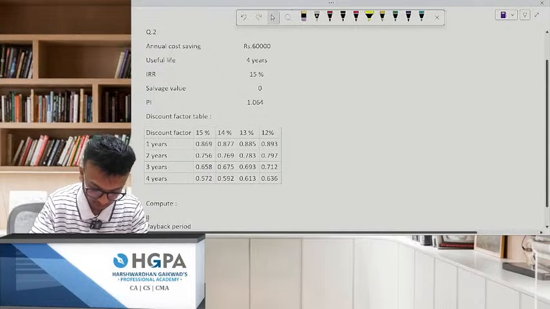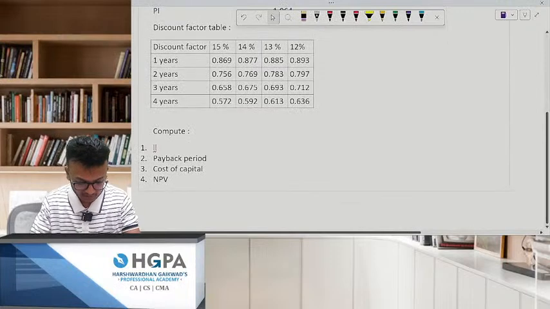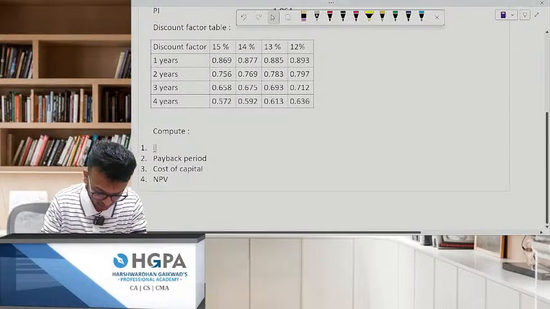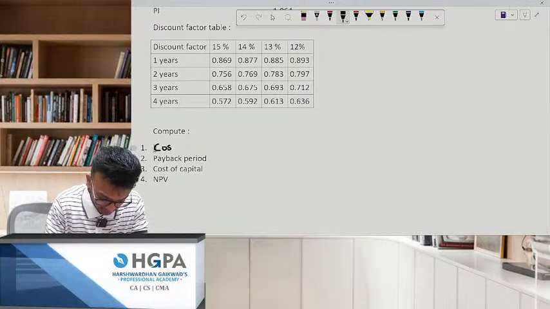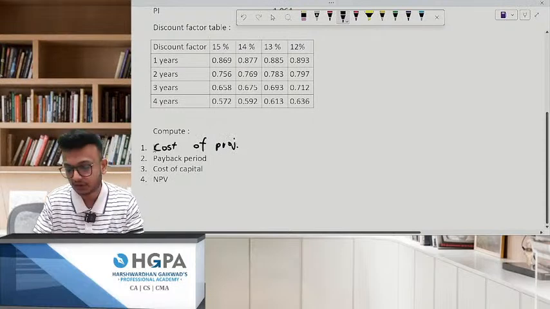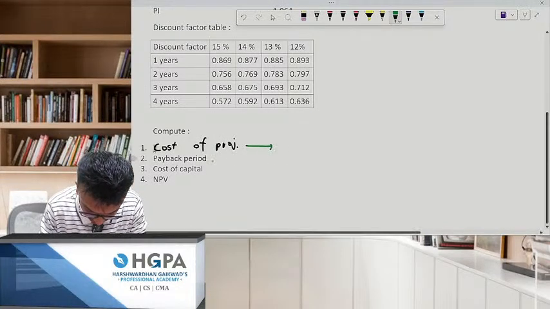Chalo. Now, it was the same thing that we did: your cost of project, your payback period, your cost of capital and NPV. This is your cost of project. Anybody who's got the answer, I'll write the answer over here. Please cross check it.